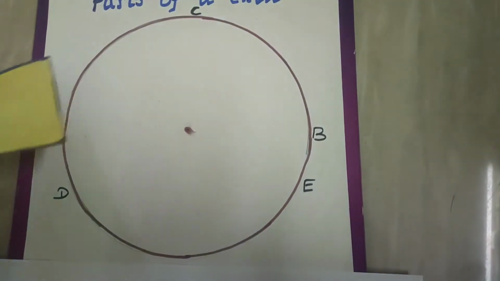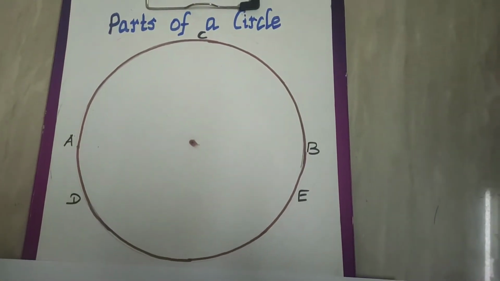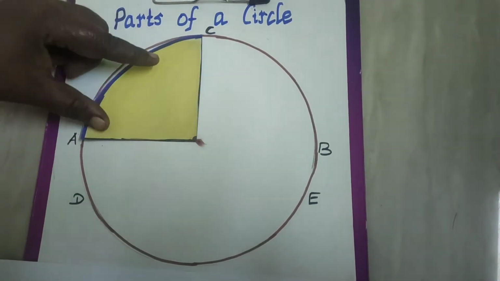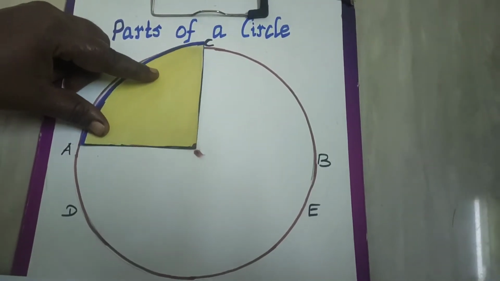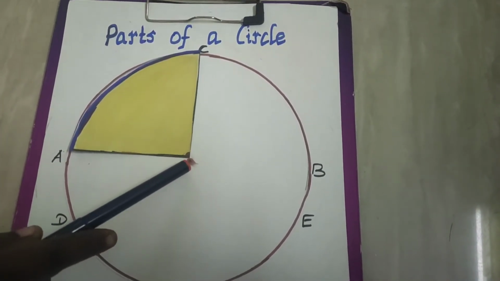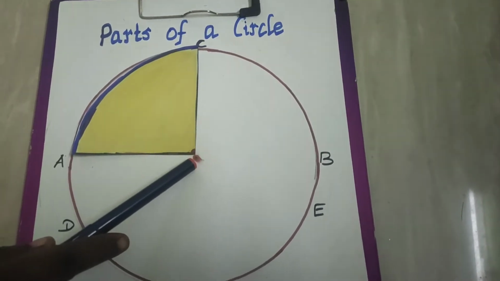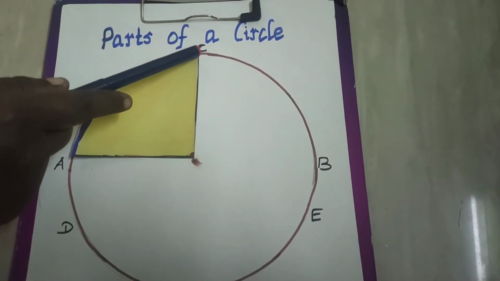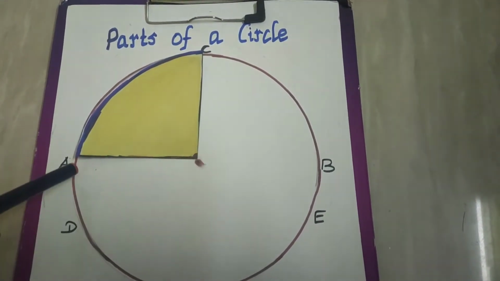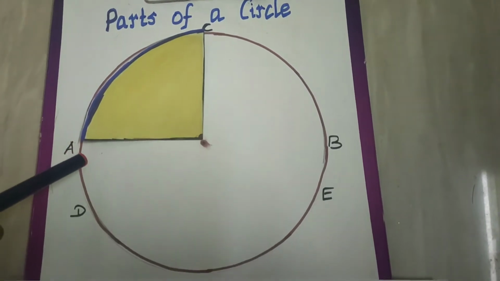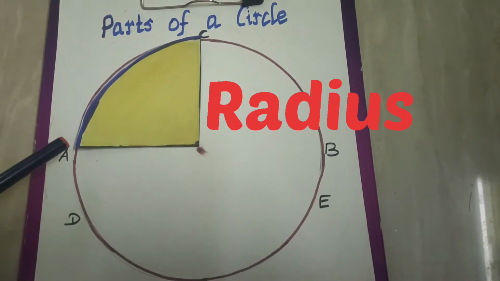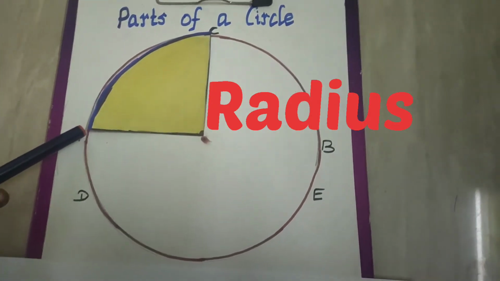Children, this is the circle. Now let us see the parts one by one. Okay. So first I am going to fix the part. This is your center. So the distance from the center to any point on the circle, whether it may be here or here, this one we call it as radius. So the distance from the center to any point on the circle is called as radius.